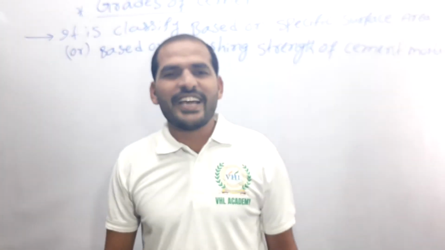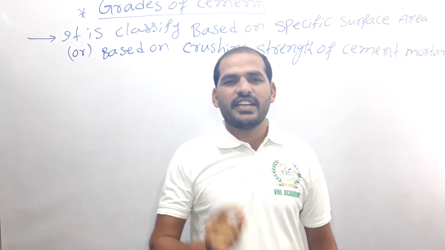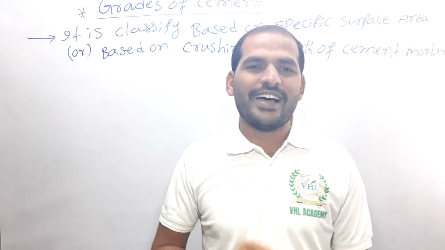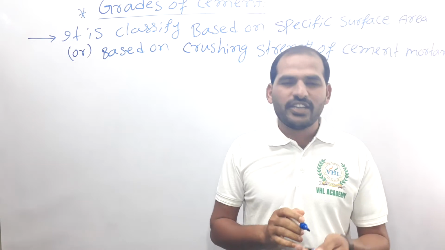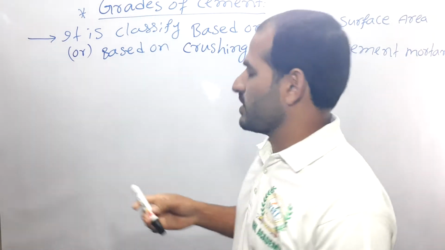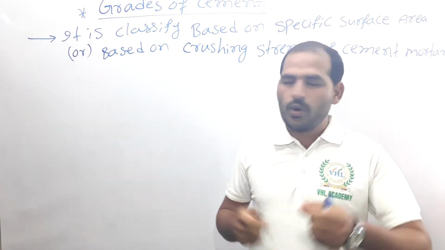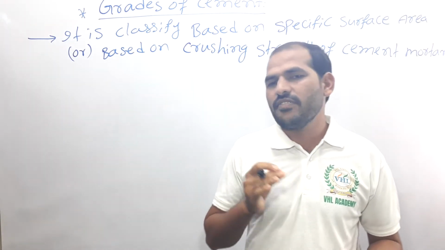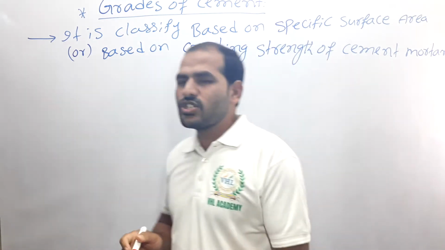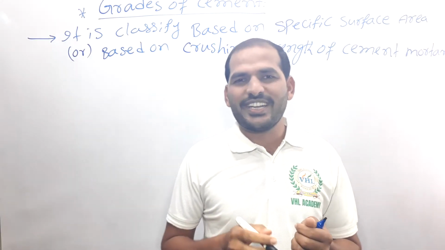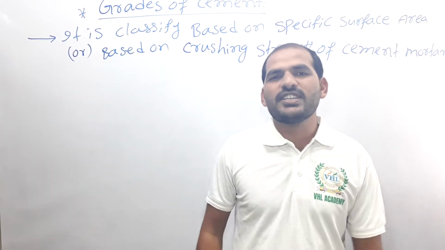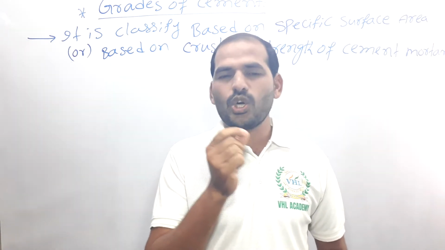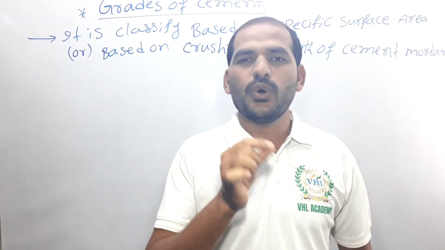So basically the grades of cement are classified based on the specific surface area or based on the crushing strength of the cement mortar. Based on these, we classify cement as 33, 43 and 53 grade. So what is the specific surface area and what is the crushing strength? Specific surface area is the total surface area in a unit mass.